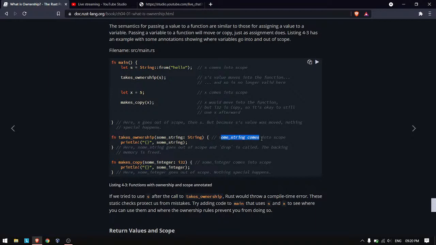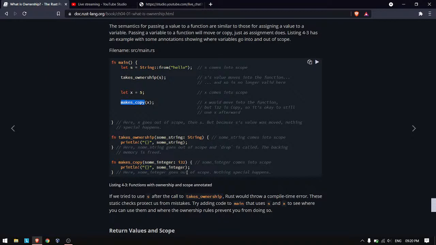So what happens here is the string comes into scope, goes out of scope, and drop is called, because whatever memory got allocated to some string has to be freed. And here also x comes into scope, and then we call the make_copy function. Because x is just a 32-bit integer, we just copy it.